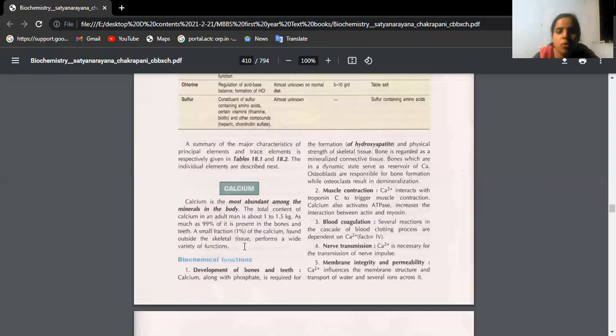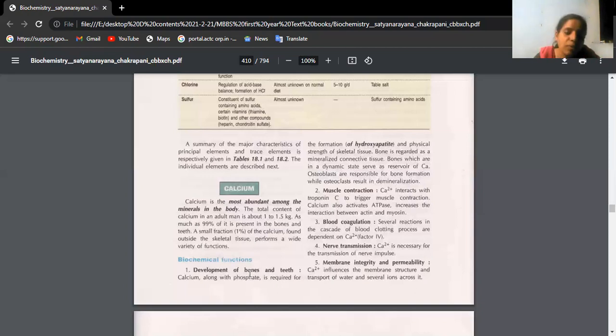We know osteoblasts are bone forming cells, and osteoclasts are bone eating cells. So the osteoblastic activity utilizes calcium for the synthesis of these hydroxyapatite crystals.